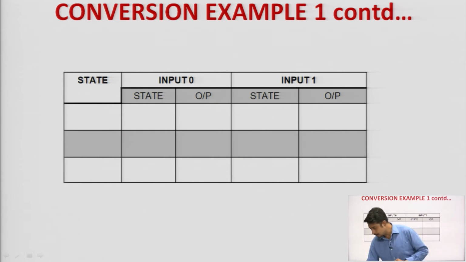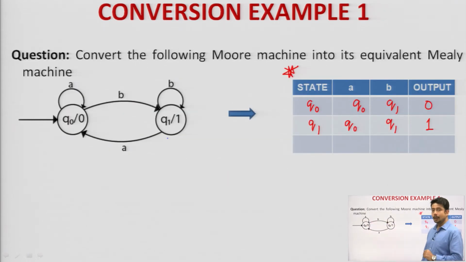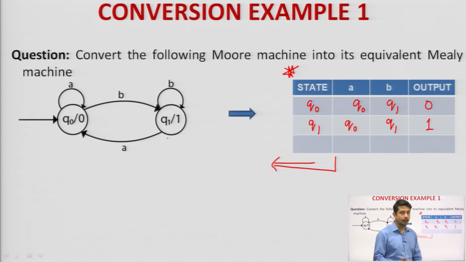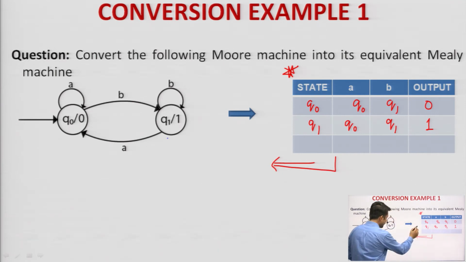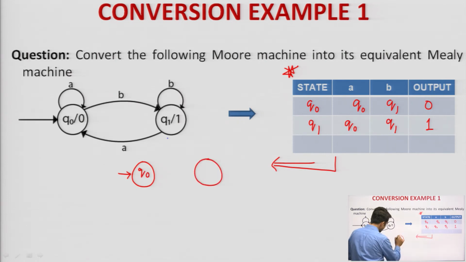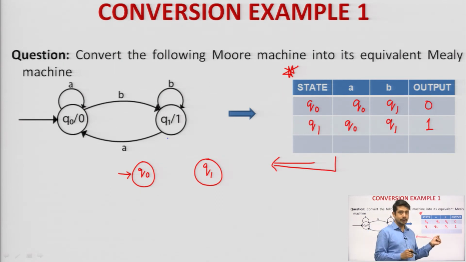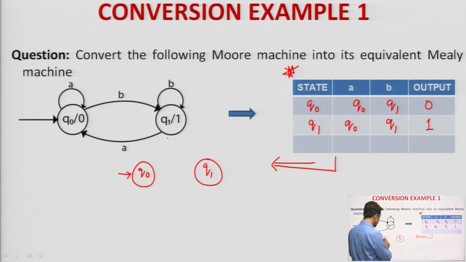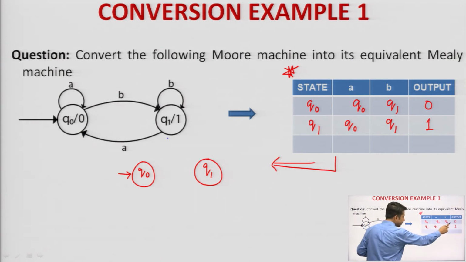Okay. Now, before going into the transition diagram, let us first convert this particular concept into the transition diagram. How to do this? Now, the easiest way of working with this is that let me take the particular states. How many states am I having? I am having Q naught and Q 1. Okay. Now, the easiest way of understanding is that the outputs will not be associated with the states, rather they will be associated with the input transitions. Clear? Now, let me check the output of Q naught. What is the output of Q naught? Output of Q naught is 0.